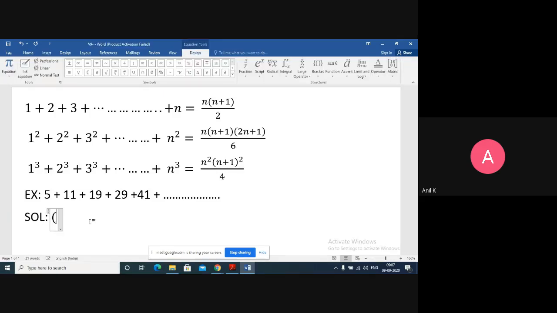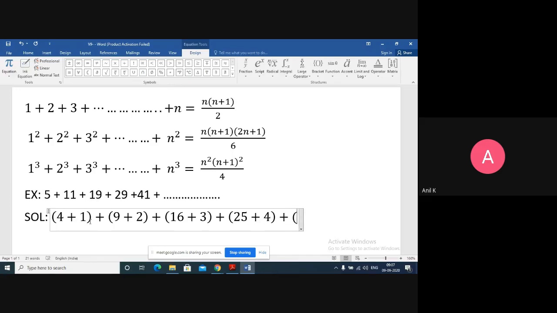So 5 you can write as 4 plus 1. 11 you can write as 9 plus 2. Then 19 you can write as 16 plus 3. Then 29 you can write as 25 plus 4. Then 41 you can write as 36 plus 5. So this process will continue.